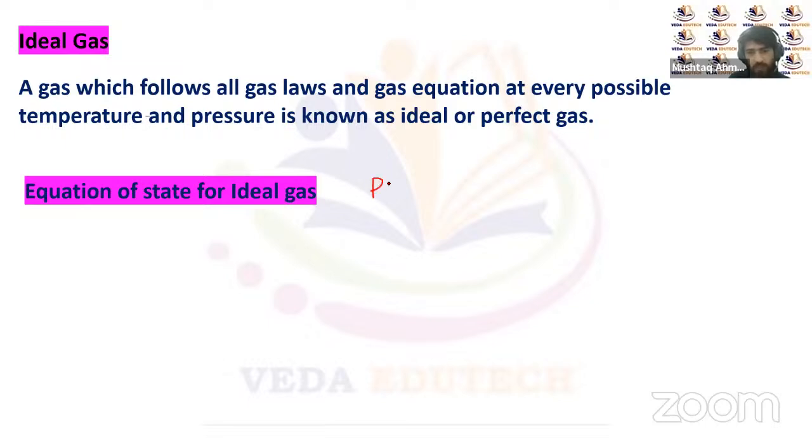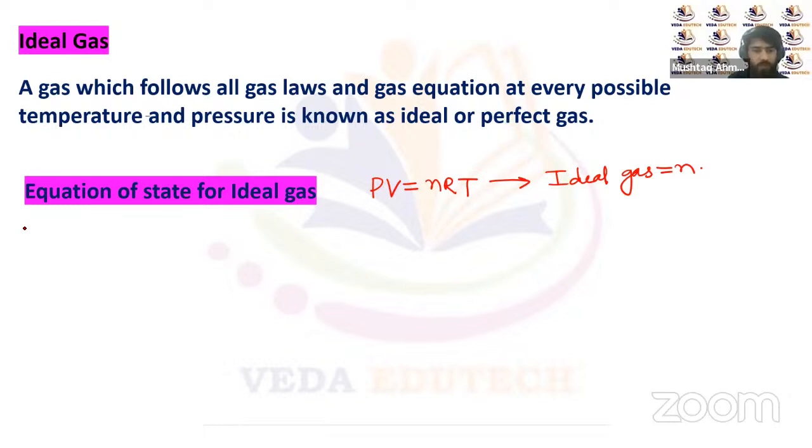If P is the pressure, and V is the volume of the container in which the gas is present, then PV has to be equal to nRT. This is the ideal gas equation, and any ideal gas has to follow this equation. That's PV equal to nRT.